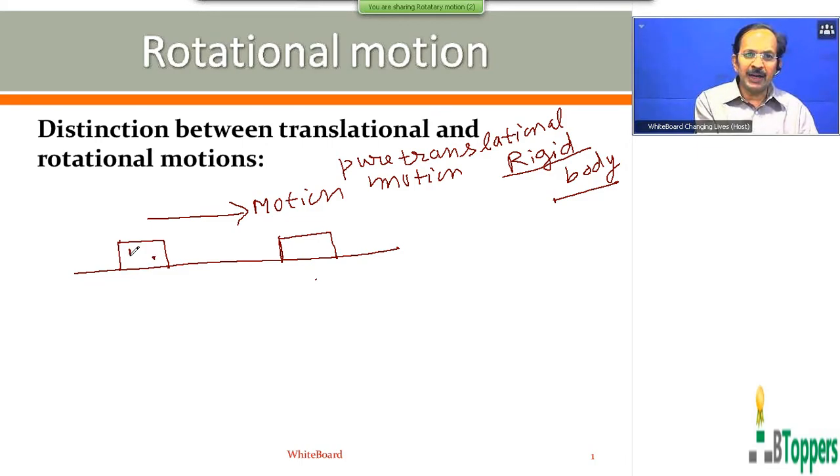Let us consider two particles of the body, two points P and Q in the body. The displacement of the point P in a given time interval is the same as the displacement of the point Q in the same time interval. And all the particles of the block undergo the same linear displacement in the same direction in a given time interval.